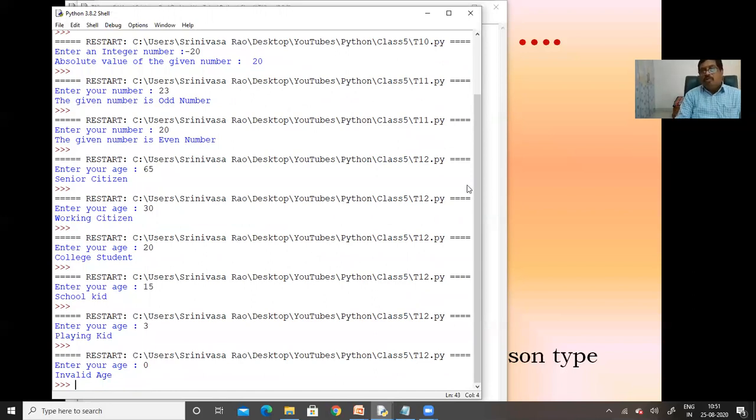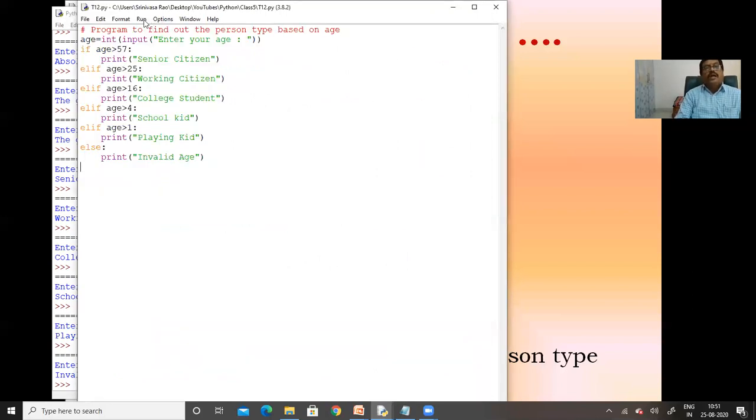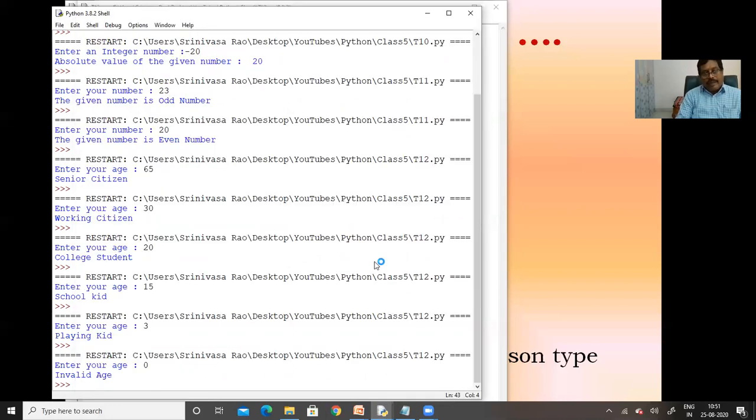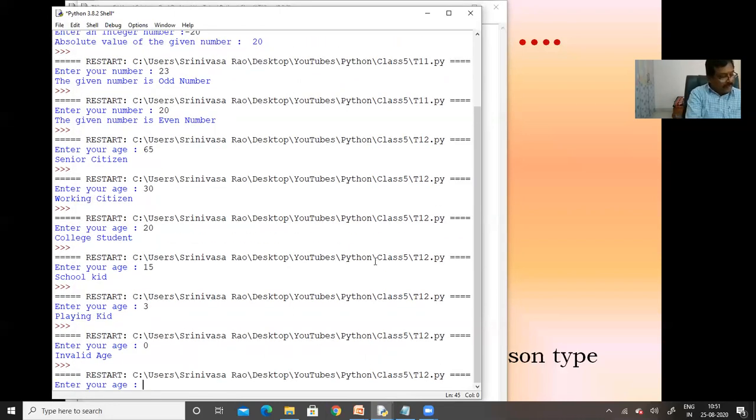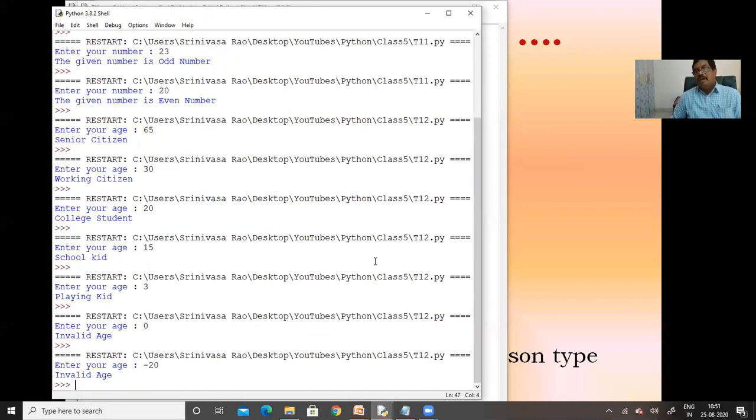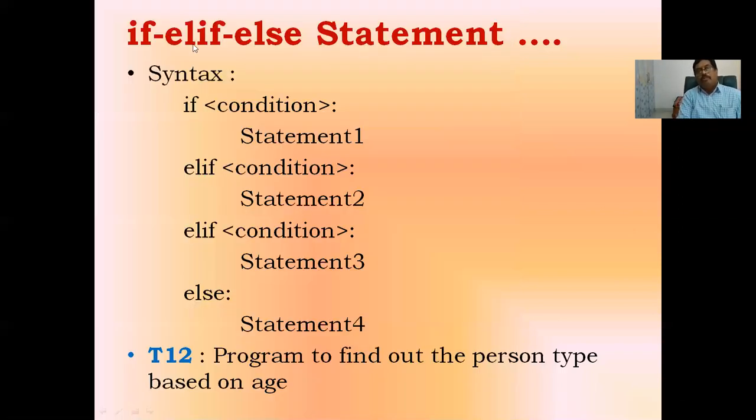Again I execute and give a negative value. Again it will also be the invalid age. Like this, we write the program by using the if, elif, else statement.